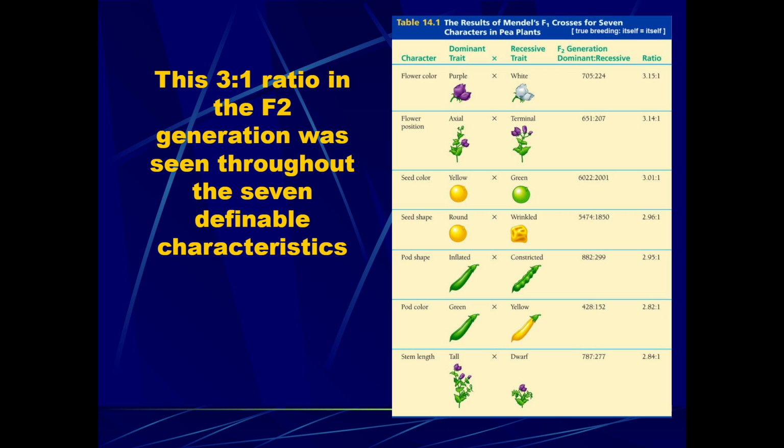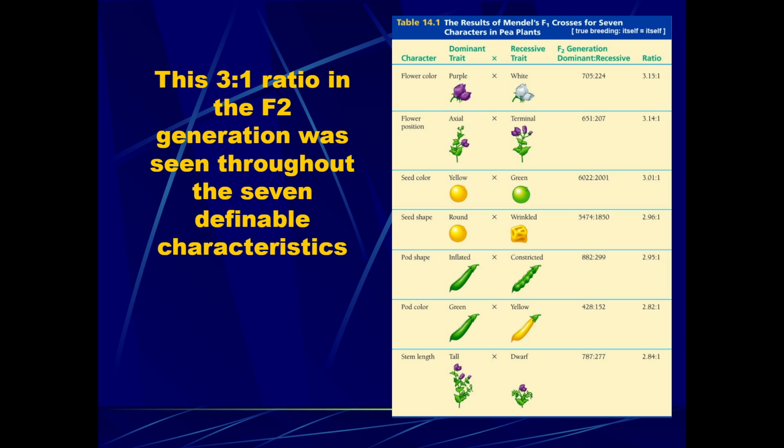So he had true bred all of these generations, then he crossed them with similar characteristics but opposite physical determination. For example, purple to white, axial to terminal, yellow to green, round to wrinkled, inflated to constricted, green to yellow, tall to dwarf.